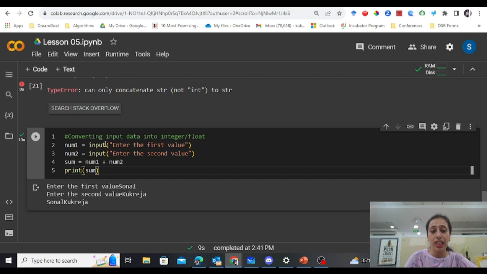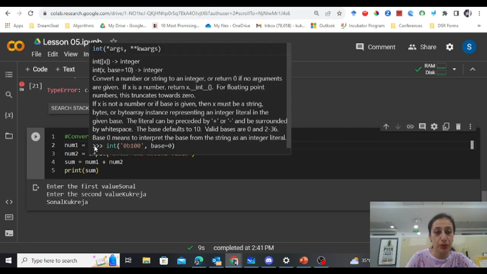Now, if I want Python to know that I'm trying to add two numbers which need to be integers, I will tell it, okay, whatever input you are getting from the user, just convert it into an integer. I'm not writing a separate line of code for it, but I'm just writing the int function within the same line. You can do it the other way also.